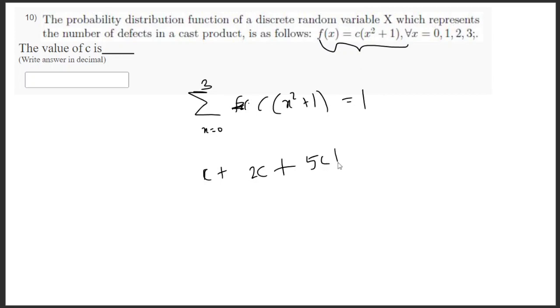Plus 3 square is 9, plus 1 is 10c, is equal to 1. So we are just substituting the values and adding the function. It will come to 18c, so c is equal to 1 by 18.